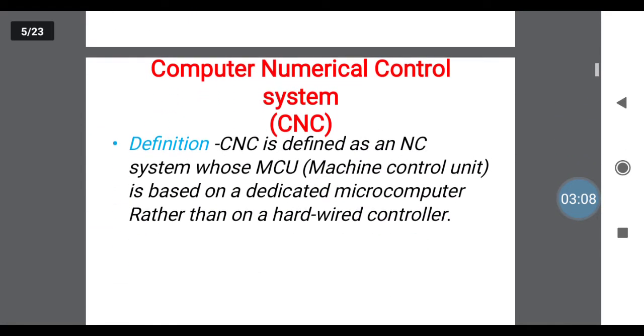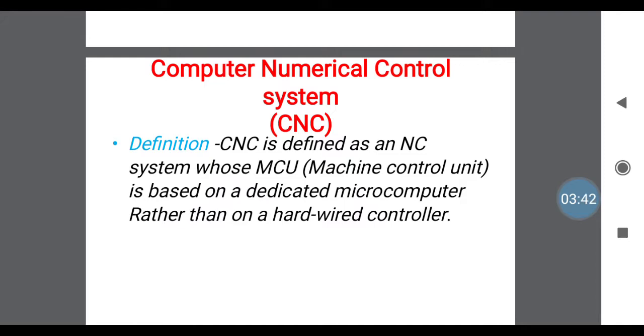Next type of machines are CNC. That is a numerical control system. First we know what is the definition of a CNC. As you know, CNC stands for computer numerical control. Technically it is defined as an NC system whose MCU, machine control unit, is based on a dedicated microcomputer. Means here the control unit of your machine is connected with a computer. That is computer applications used to control the numerical operation.